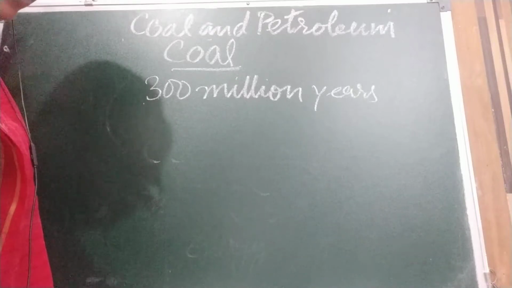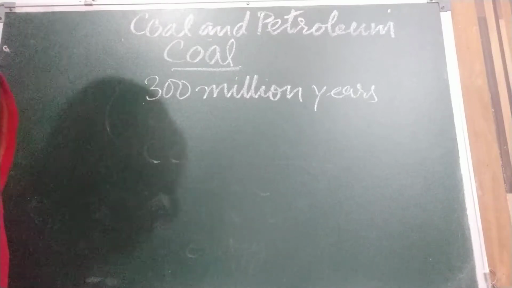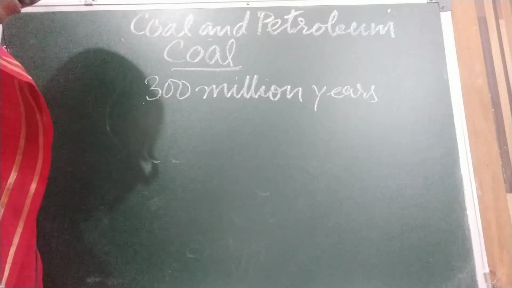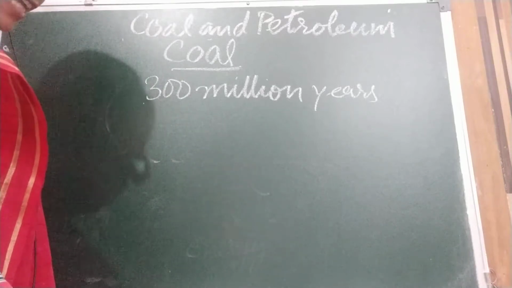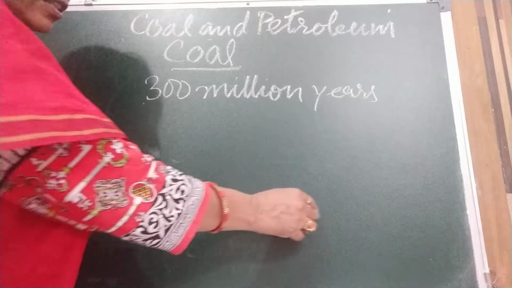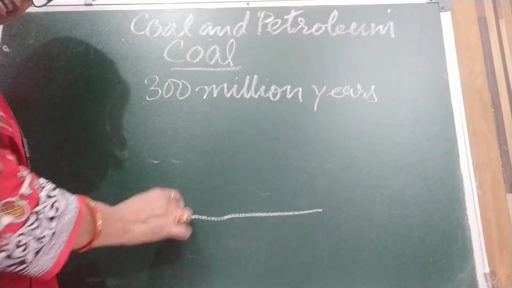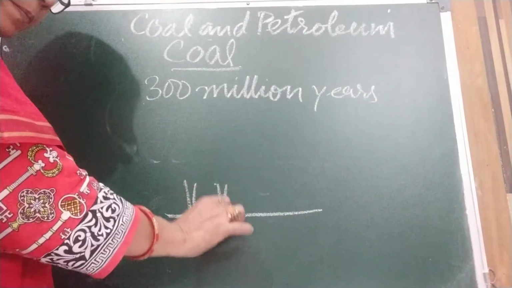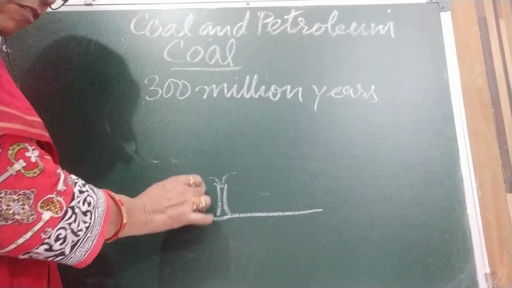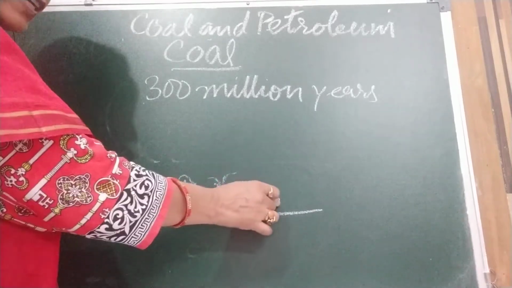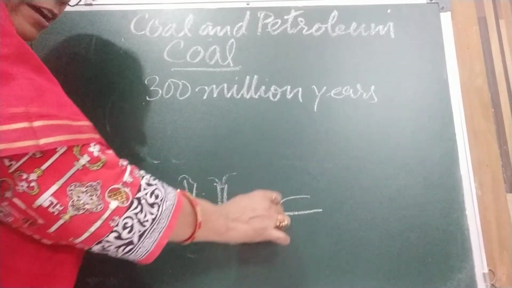Wetland means where the water was present. Okay, low-lying wetland areas on the earth. As the trees died, suppose this is the low wetland area, trees were there. After dying, what happened? These trees, they have fallen down.